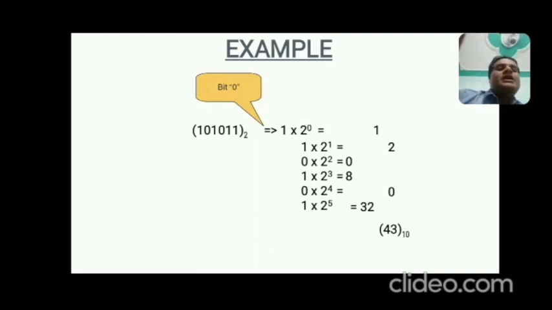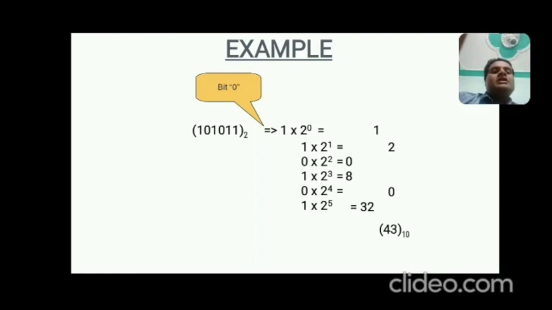Now take the next bit, that is 1 into 2 to the power 1, because this 1 is bit 1. So 2 to the power 1, the value is 2. Do the same way: 0 into 2 to the power 2 is equal to 0. So we will get the values 1, 2, 0, 8, 0, and 32.